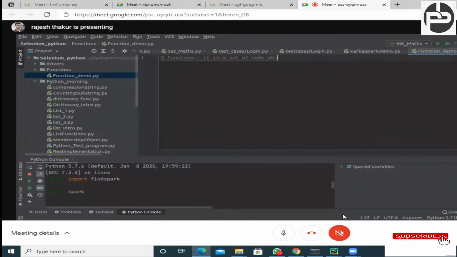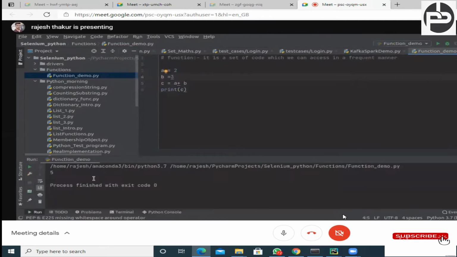So function, it is a set of code which we can access in a frequent manner. What do you mean by this? Just try to understand. Let's suppose you want to add two numbers. A is equal to 2 and B is equal to 3, and C is equal to A plus B. And you want to print this. Print, and here you can pass C, and it will print the C value. No doubt, 5 I am able to print.